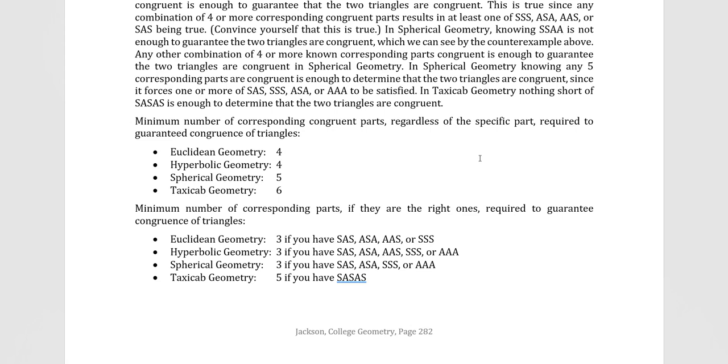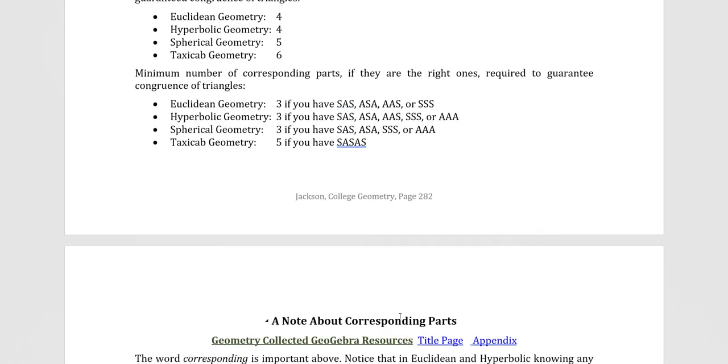Spherical geometry, you have the same ones as hyperbolic, but throw out the AAS. So 3 is enough if you have SAS, ASA, SSS, or AAA. And taxicab, the only one that you could possibly do with less than 6 is 5, but you specifically have to have SASAS.